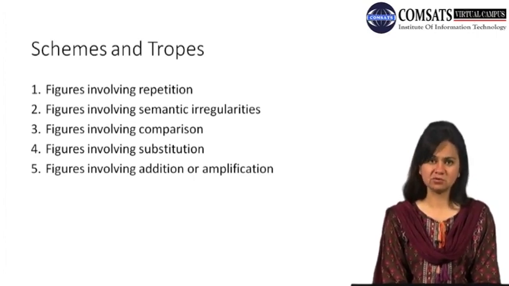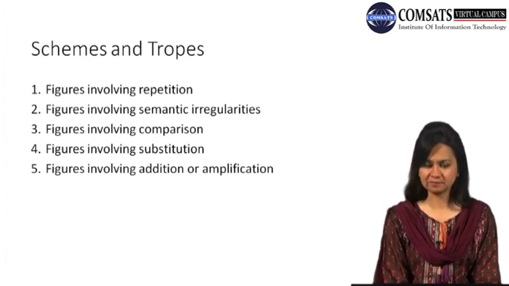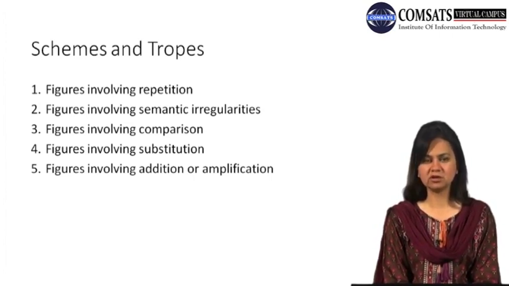Now, schemes include figures involving repetition, and those figures of repetition operate either at the level of word or at the level of sound. As far as tropes are concerned, we can include certain devices which involve semantic irregularities, comparison, substitution, and addition or amplification of meaning.